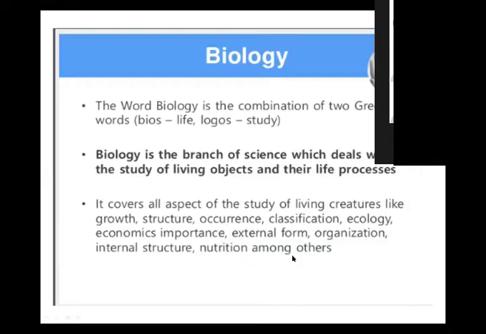Next slide. Biology is a combination of two Greek words. Beta, you are seeing the slide as well. Bios means life, and logos means study. So biology is the study of life. And you know we have three types of living organisms in the world: plants, animals, and microorganisms. That's why biology is divided into three main branches: